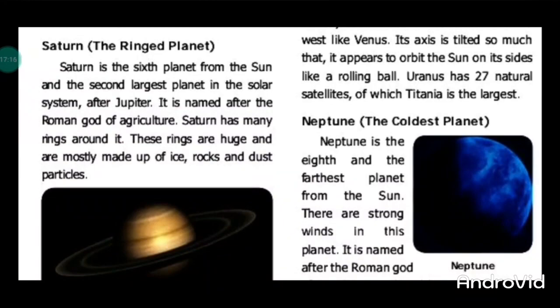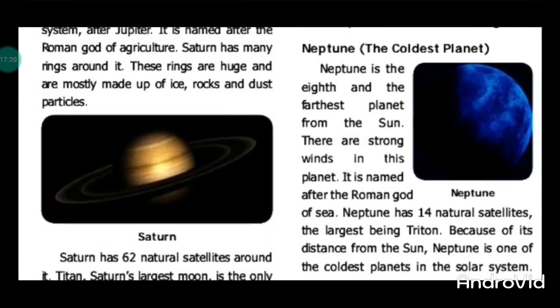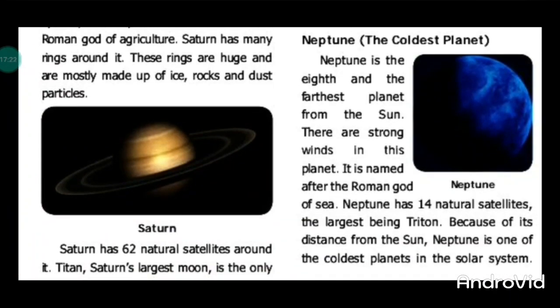Next, move to Neptune. Neptune is the coldest planet. Its color is blue and white. It is named after the Roman god of the sea. Neptune has 14 natural satellites. The largest satellite is Triton.